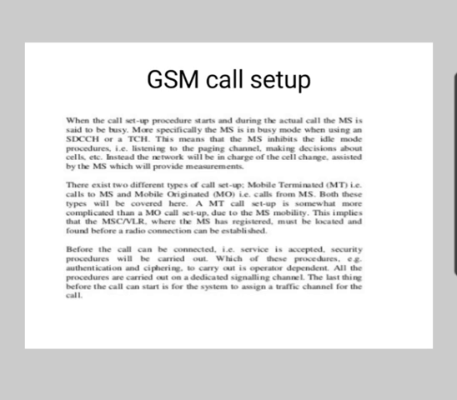Then mobile terminated call. The initial address message is received by the GMSC. This initial address message, which is IAM, contains MSISDN, that is mobile station ISDN number, which means the directory number of the called party. From this information, the GMSC identifies the home HLR of the called party and invokes MAP, that is mobile application part, which is used to invoke authentication information if not available by sending SRI command, that is send routing information.